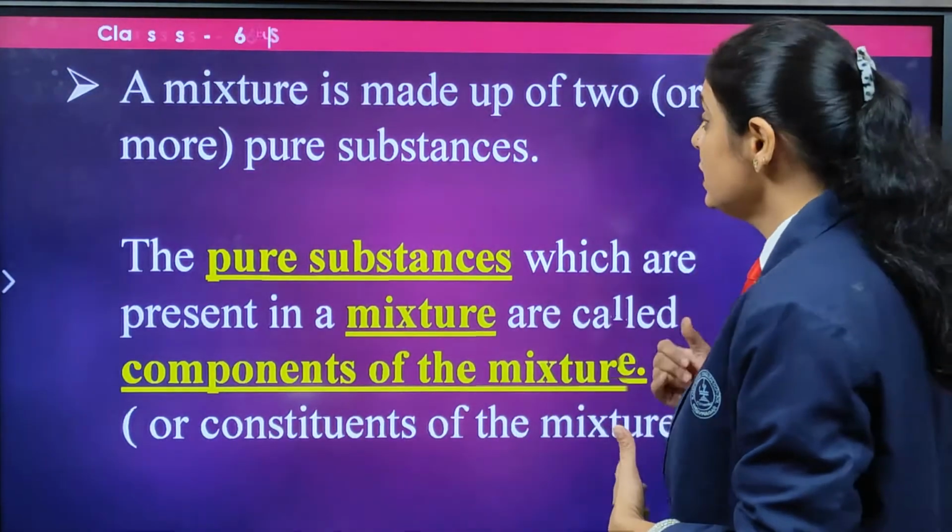Now see here what you need to understand: a mixture is made up of two or more pure substances, where no impurities are there. The unwanted thing that is not useful to us is an impurity within that substance. The pure substances present in a mixture are called components of the mixture, or you can say they are the constituents of the mixture. Now, let us see what is ahead.